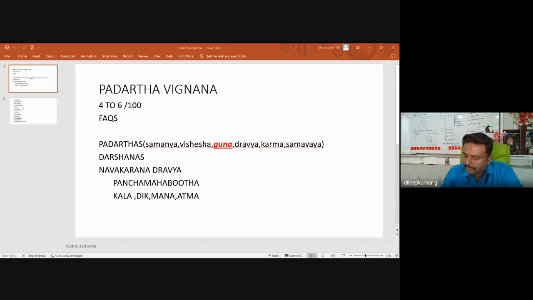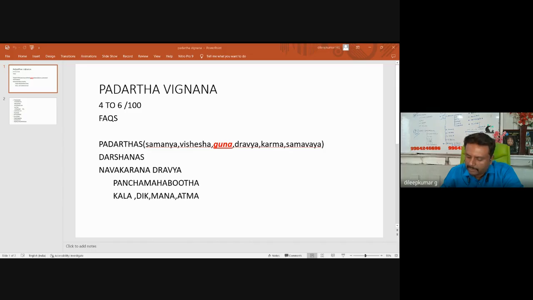Total number of padarthas accepted by Vaisheshika is 6. Shad padartha chintana and vivechana. Just like in Ayurveda, in Vaisheshika Darshana also they consider only 6 padarthas. Shad padartha vignana is accepted in Vaisheshika Darshana. Same thing is also followed in Ayurveda. But they accepted only 2 pramanas. According to Vaisheshika Darshana, there are only 2 pramanas, Pratyaksha as well as Anumana.